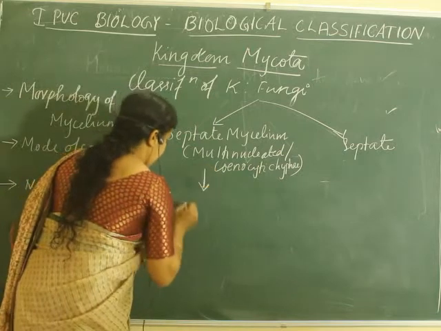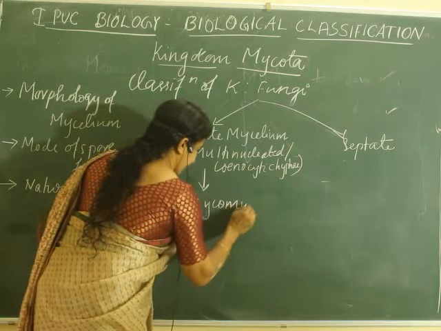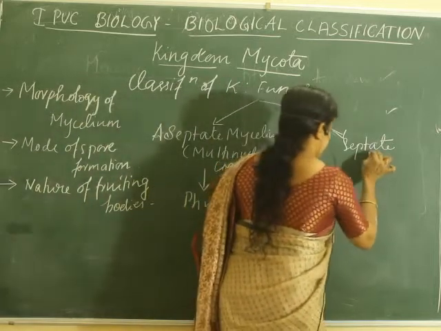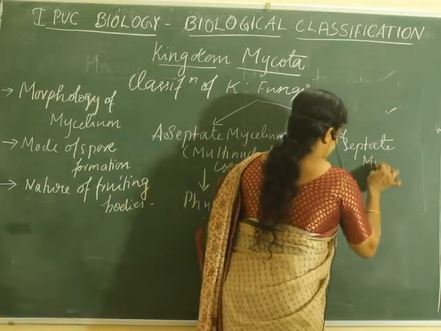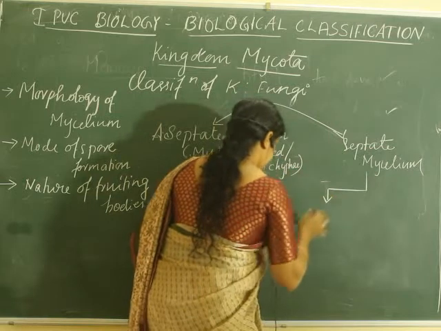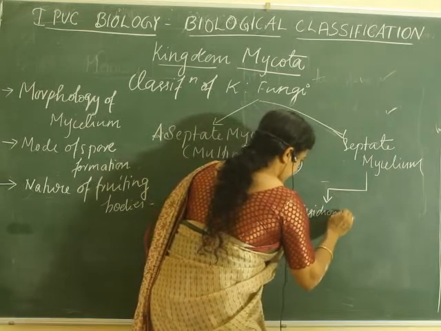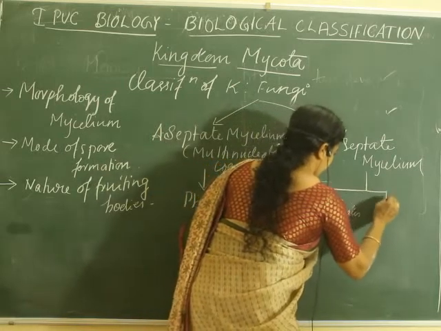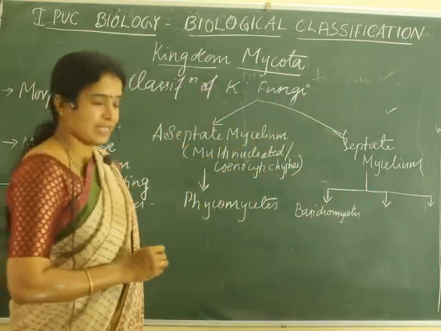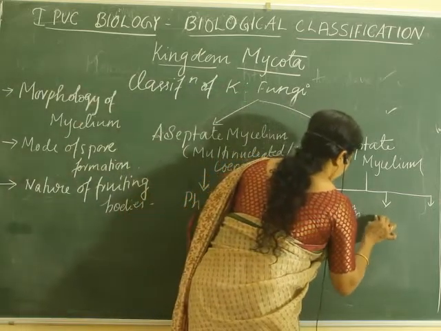Under aseptate, we have to study only one class, that is class Phycomycetes, which is also called algal fungi. Now under septate mycelium, we have three subclasses. What are those three subclasses? One is Basidiomycetes, which includes mushrooms and all. You will know mushrooms very well, right? Is it a vegetarian or non-vegetarian food?